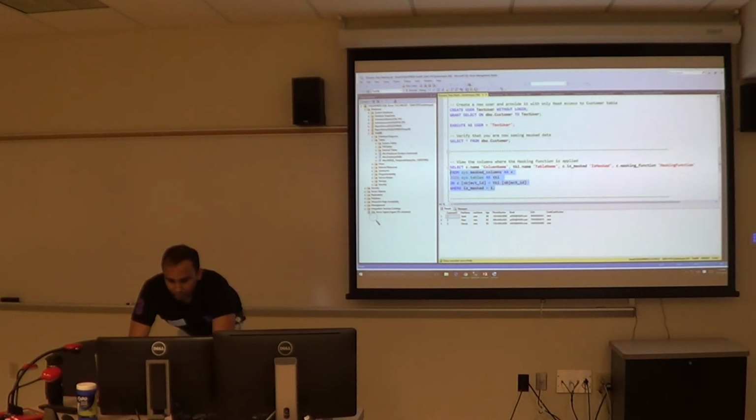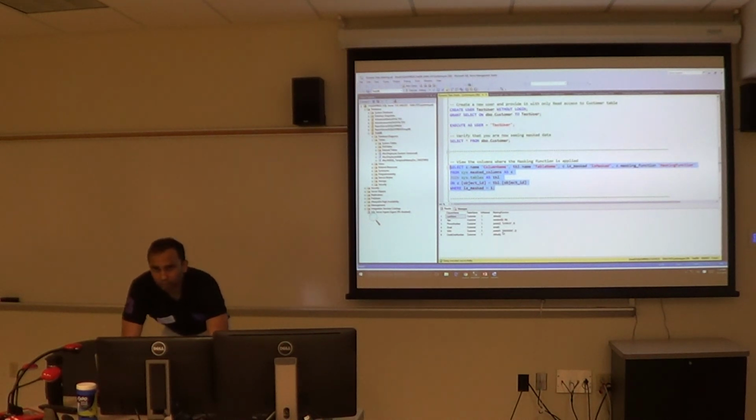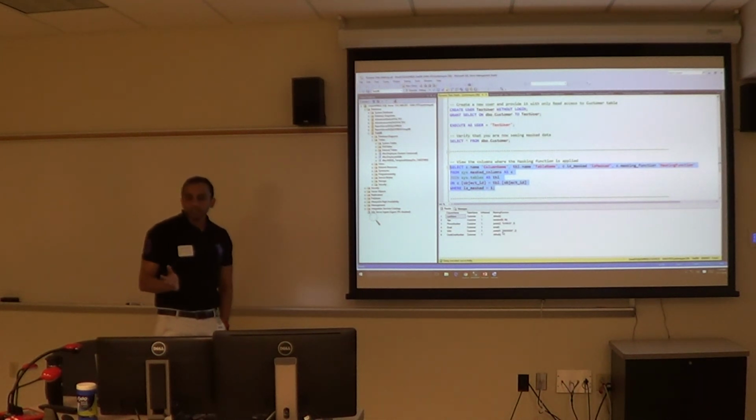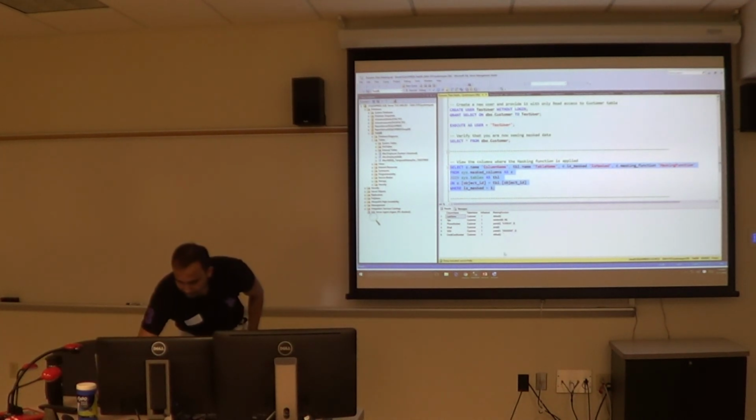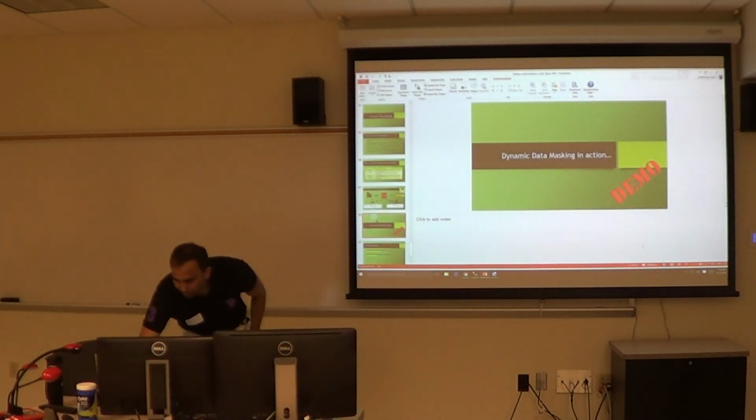And there is a new DMV, masked columns. If you execute that, it will show you all the masked fields inside your database. That's it from dynamic data masking.